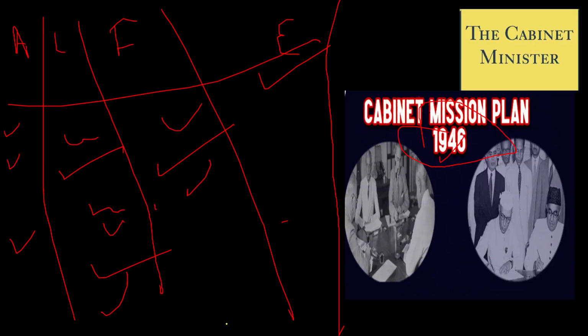Then the functions of the cabinet. Administrative functions are policy making, then implementation of policy, coordination of various ministers, and then appointments of the President are decided. All major appointments made by the President are decided upon by the cabinet. Then legislative powers: introduction of bills, source of information, summoning the House of the Parliament. These are the legislative powers of the cabinet.